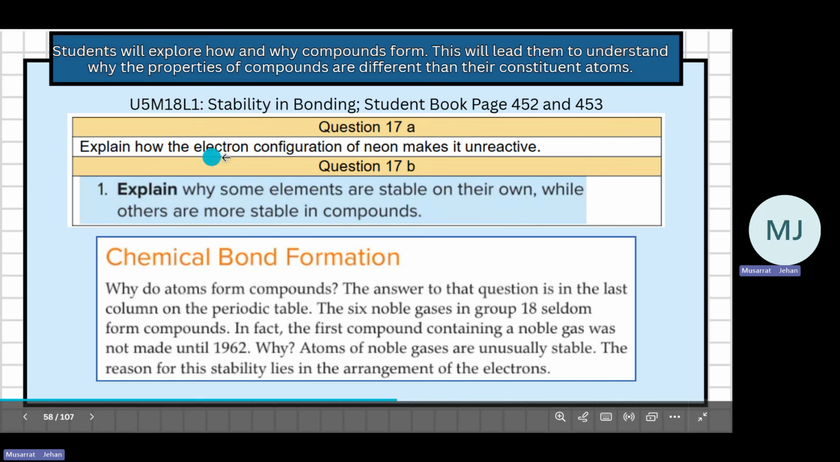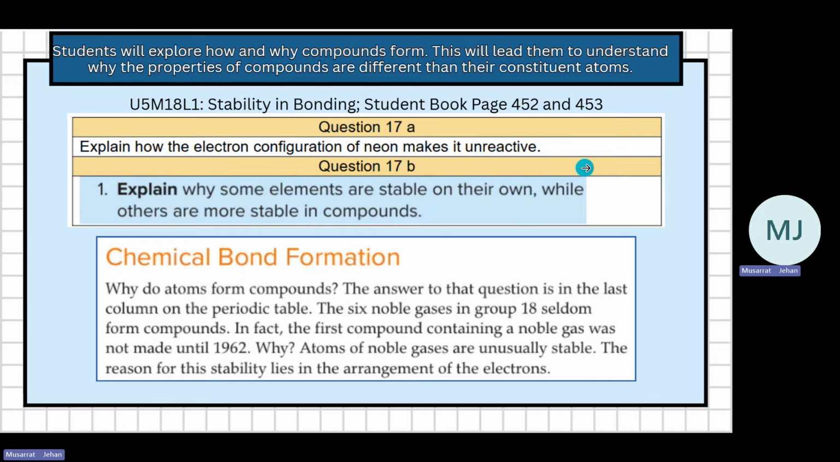Then it says, explain how the electron configuration of neon makes it unreactive. Explain why some elements are stable on their own while others are more stable in compound. Now, we have to understand that when a chemical bond is formed, all atoms want to become stable. And they become stable when they acquire a filled outer energy level.